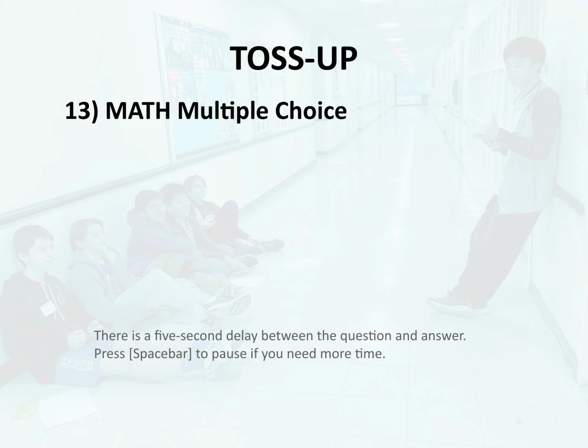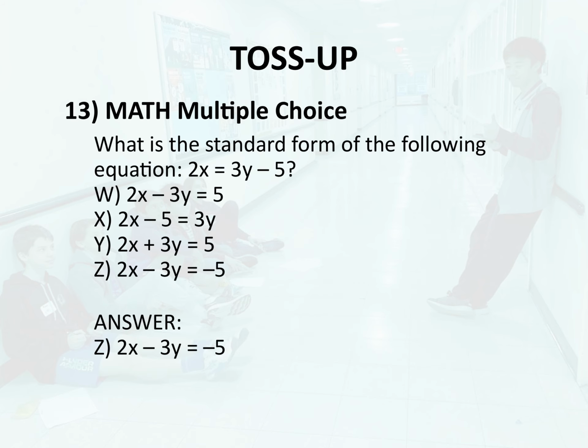Y. 2x plus 3y equals 5. Z. 2x minus 3y equals negative 5. Answer. Z. 2x minus 3y equals negative 5.